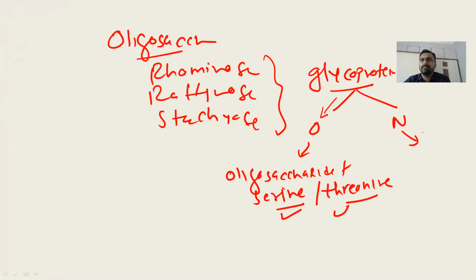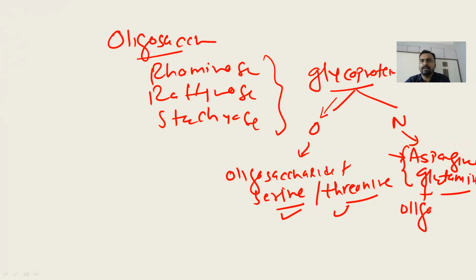And the N type is where there is asparagine or glutamine. These amino acids of the protein bind with the oligosaccharides, that is called the N type of glycoprotein. And these glycoproteins play a very important role in cell recognition, cell-cell interaction, and many hormone actions.